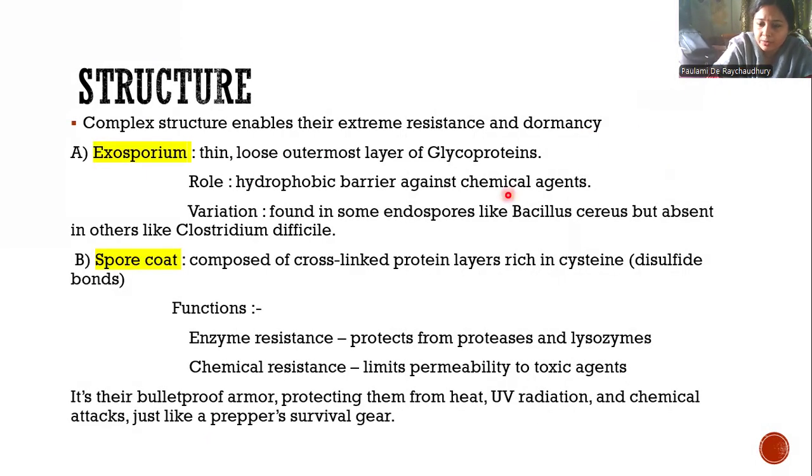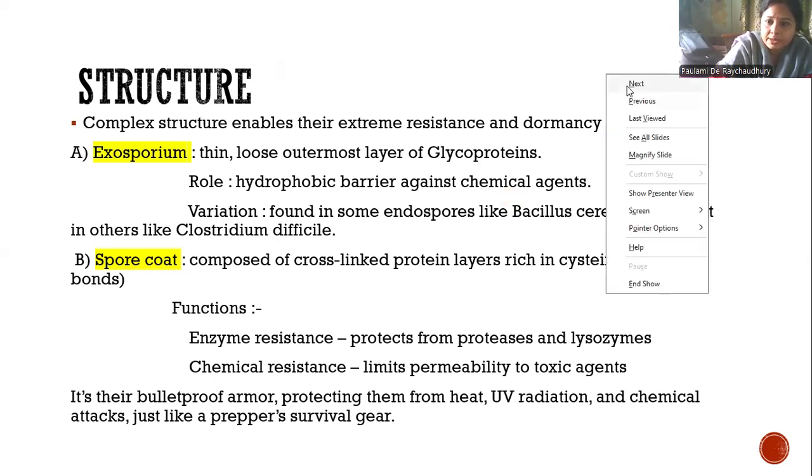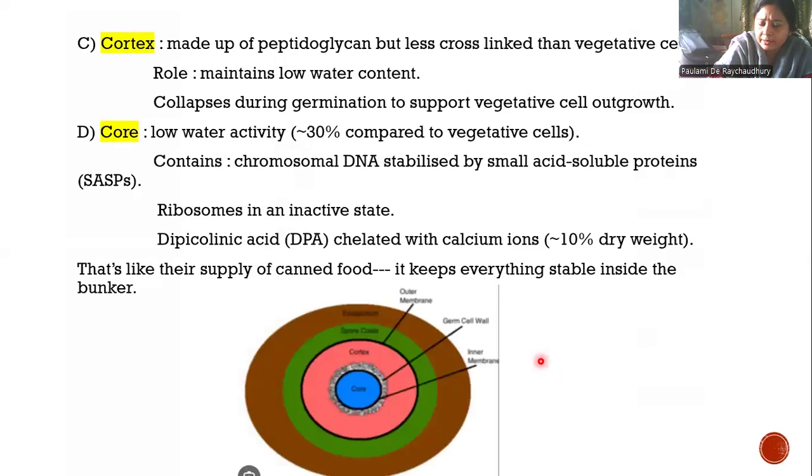Thin, loose outermost layer. It is made up of glycoproteins. This is the hydrophobic barrier against chemical agents. This is hydrophobic, so it prevents attraction to water. It repels water molecules. So this is the barrier against chemical agents, and variation is found in some endospores like Bacillus cereus but absent in others like Clostridium difficile. Now for the spore, see the picture here.